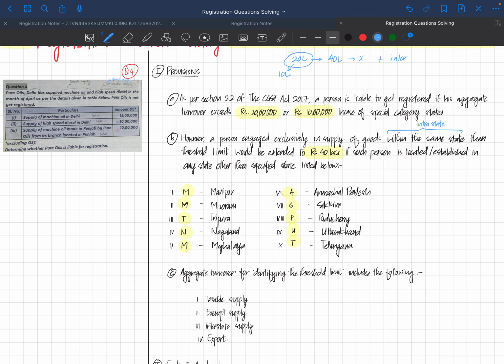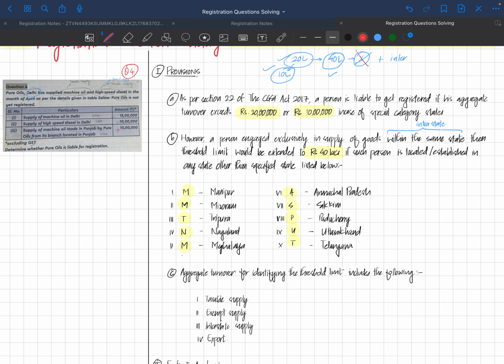This 20 lakhs general limit will of course come in provision. Of course we'll show this 10 lakhs, and of course we'll show that for some of the states the 40 lakhs limit shall be applicable. Since Delhi and Punjab are not special category states, we'll not discuss to whom the 40 lakhs upper limit is not applicable.